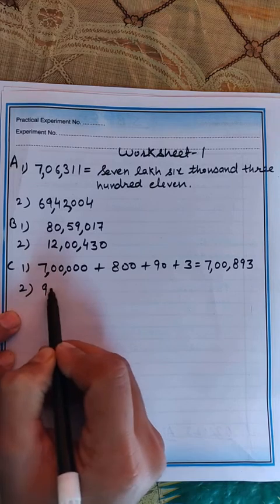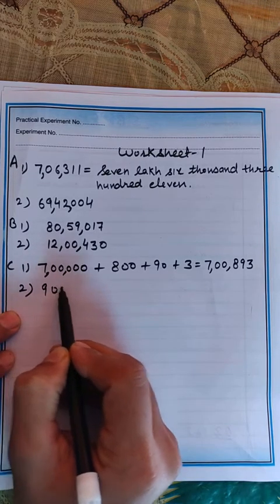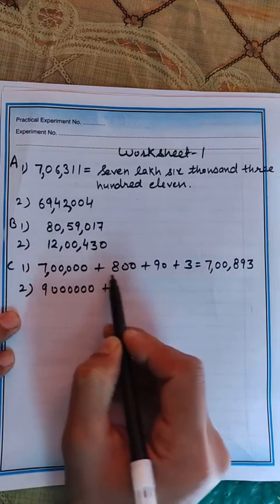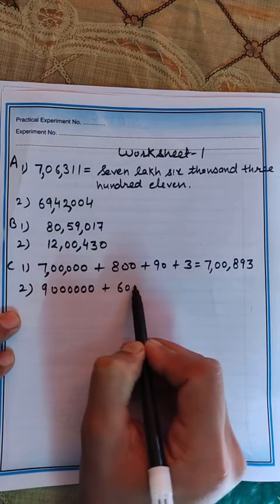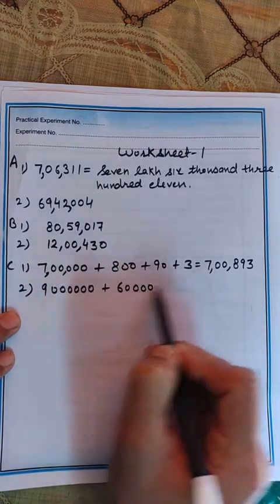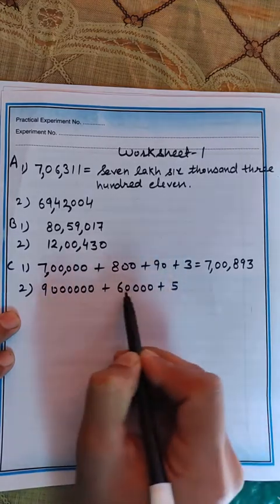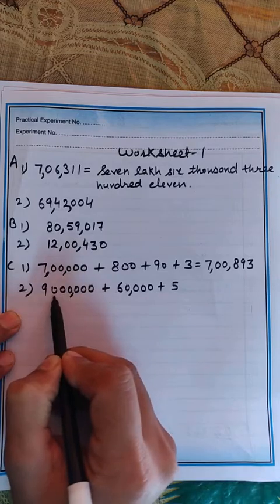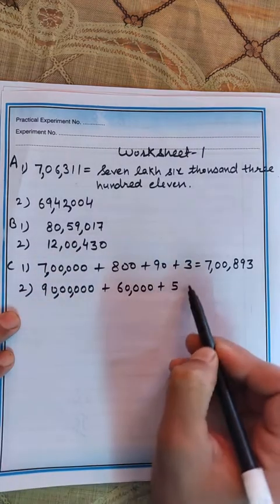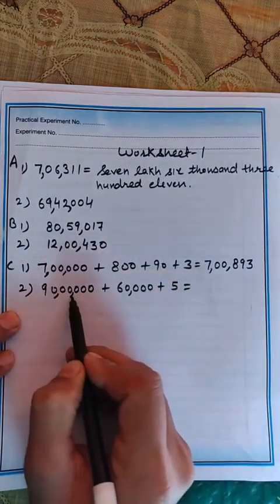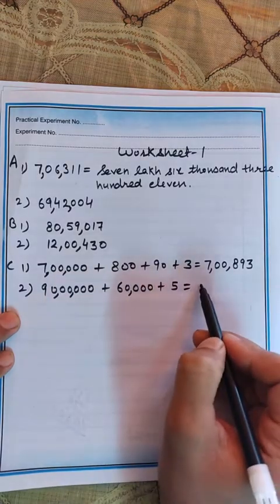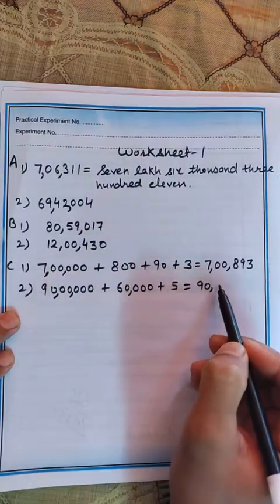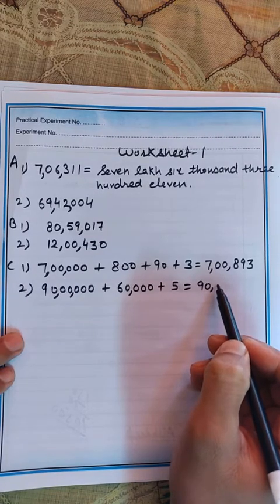Okay, similarly you can do the second part also. It is 9 lakh, 60,000 plus 5. First of all, beta, put the commas according to the Indian system. So now you have to read this number. It is 90 lakh. So first you will write 90 lakh. Put a comma, and the next, lower period is thousands.